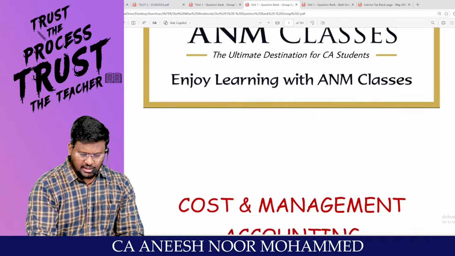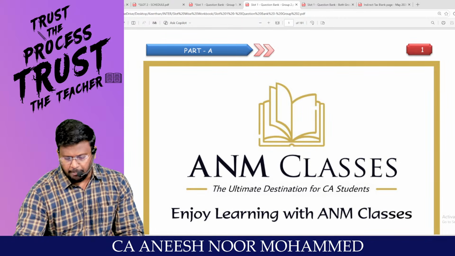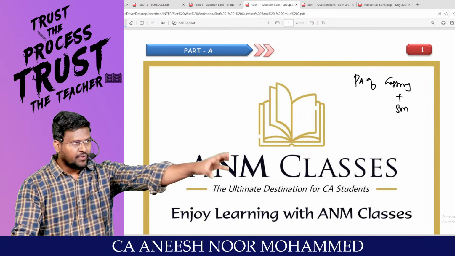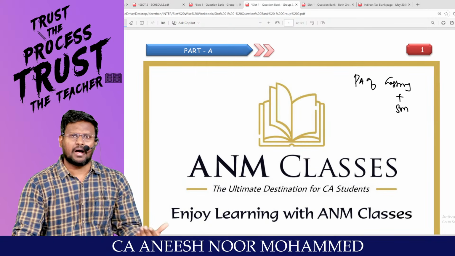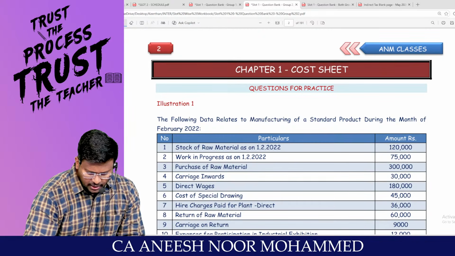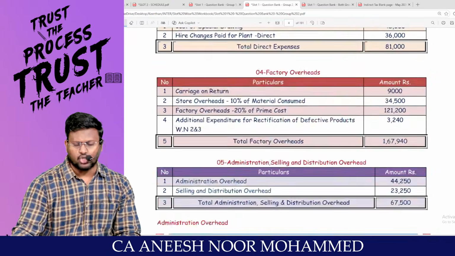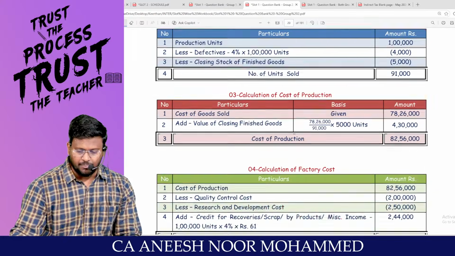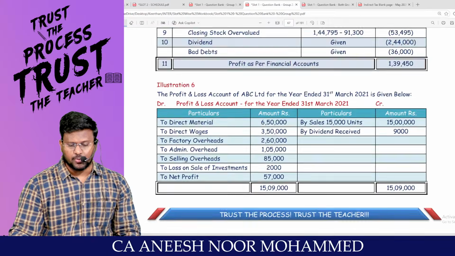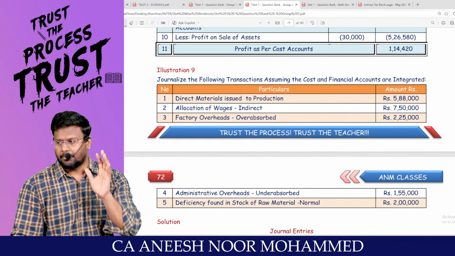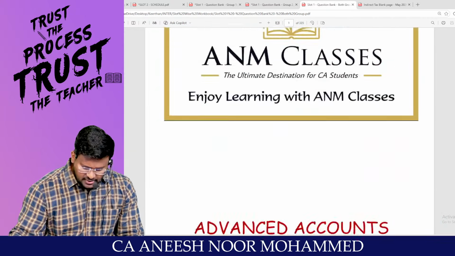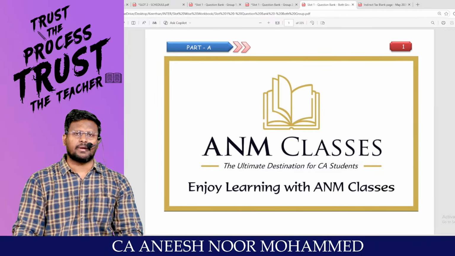Sir, for group number 2, I have completed part A of Costing plus part A of SM. By the time you are completing the next part, you only have 3 to 4 hours of classes to see. In the remaining time, you are supposed to sit and try these questions from cost sheet, these from cost accounting systems, these from process costing, and these from chapter number 1 of Strategic Management. Nearly 190 pages you are supposed to complete. The compilation of all 3 is what both the groups are all about. That means this is how you are supposed to prepare, my dear lovable students.